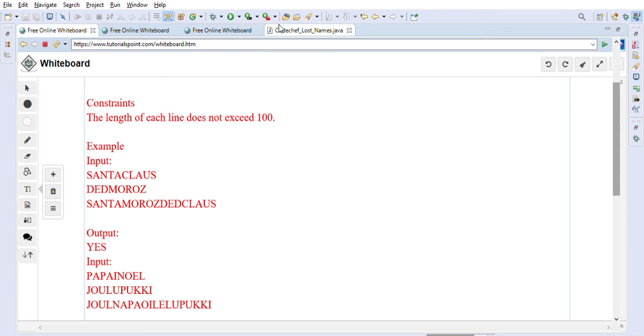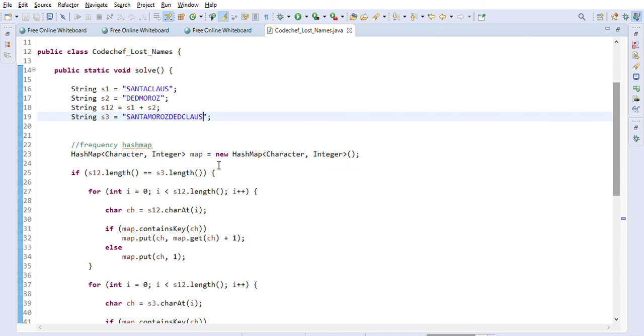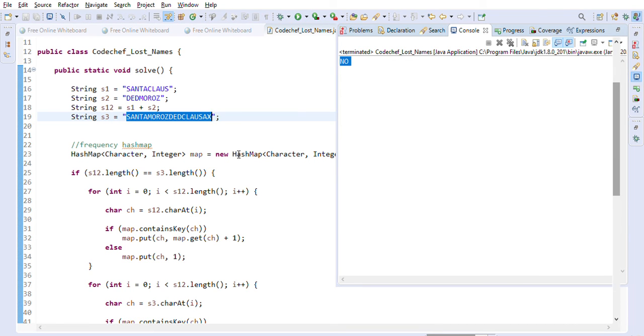Now let's change it, and let's say we add some more characters. In that case we will get no. If we add, let's say, a and x here, then in this case we will get no, because now there will be leftover characters, right? So now as you can see, we are getting no.